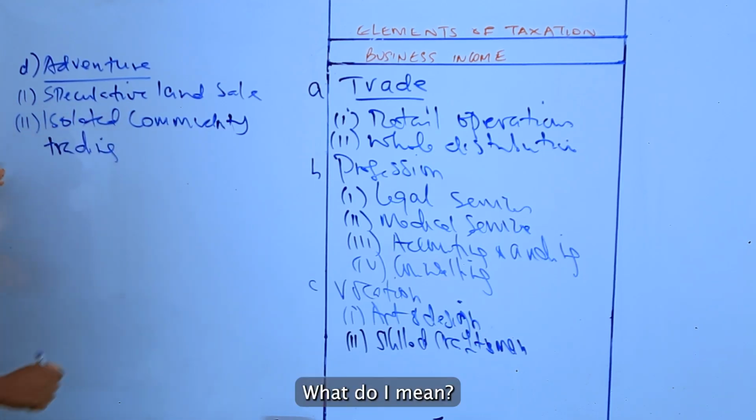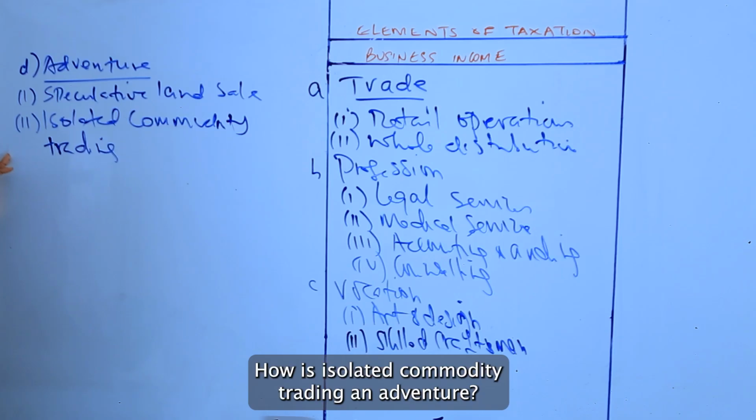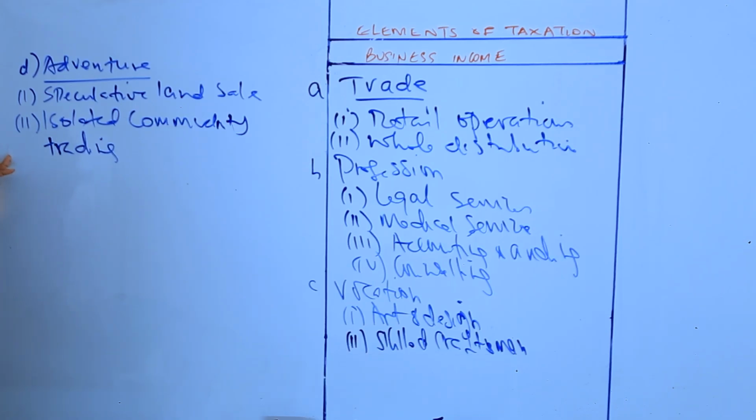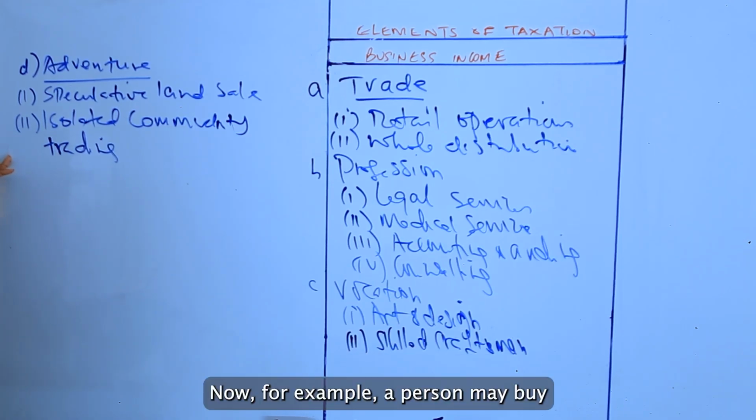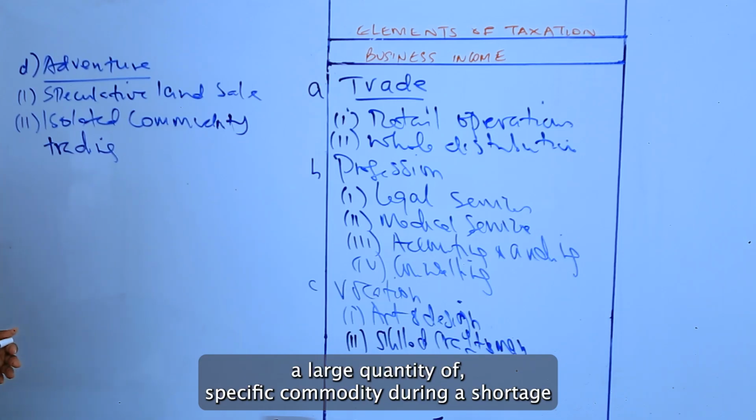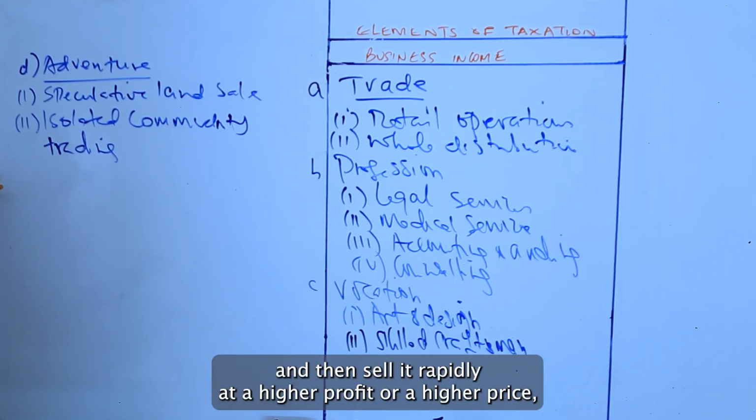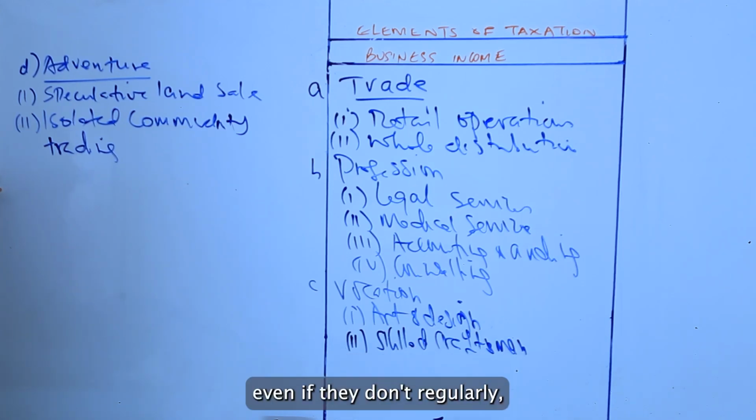What do I mean? How is isolated commodity trading an adventure? Now, for example, a person may buy a large quantity of a specific commodity during a shortage and then sells it rapidly at a higher profit or a higher price, even if they don't regularly trade in that commodity.